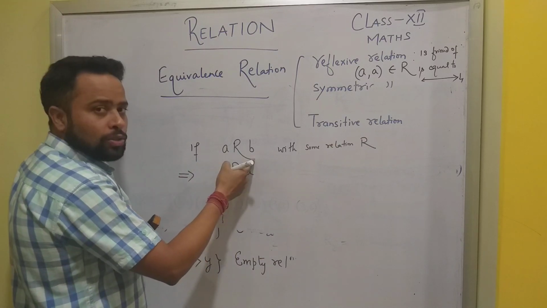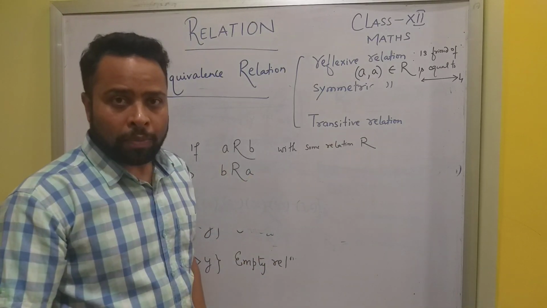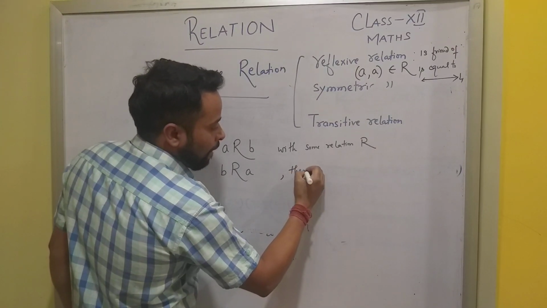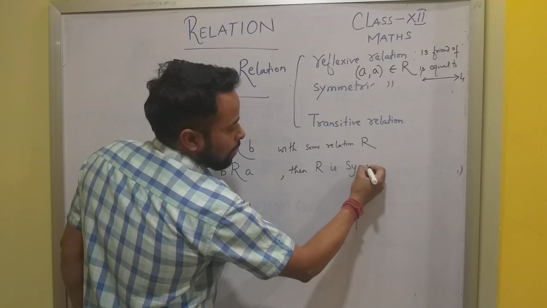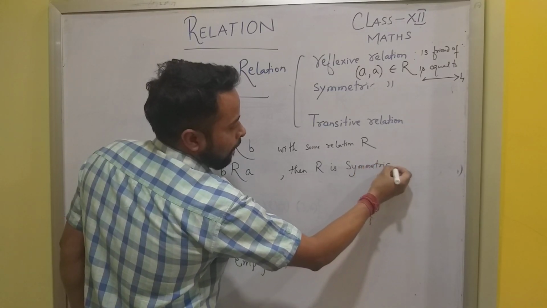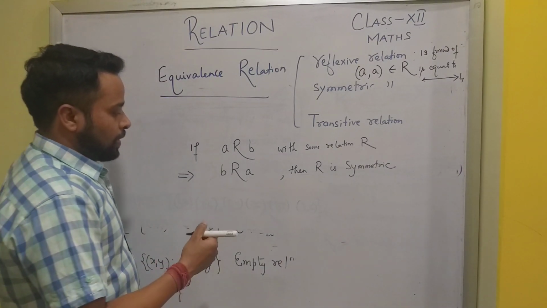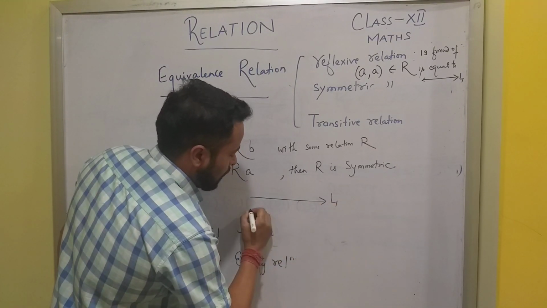If a is related to b and we get b also related to a, just like the commutative property, then we say that R is symmetric. Now in this symmetric relation you can understand it with examples like line 1 and line 2.